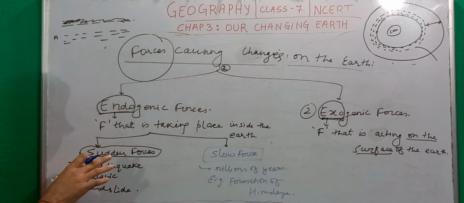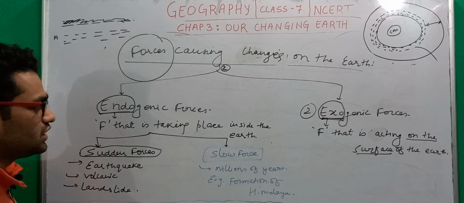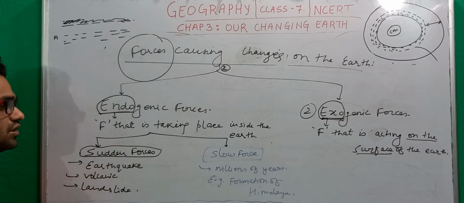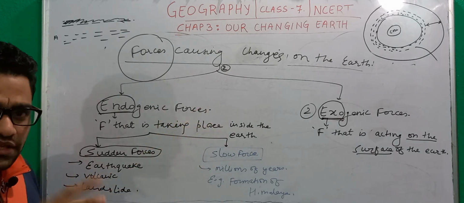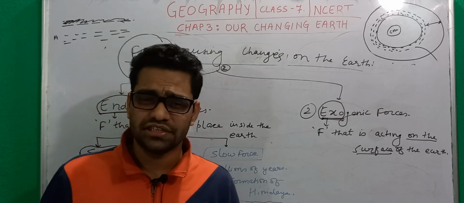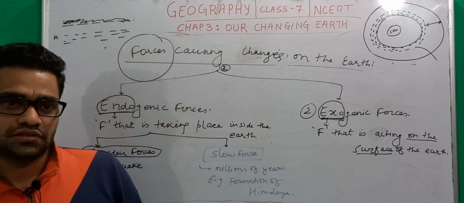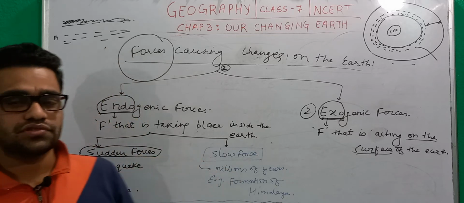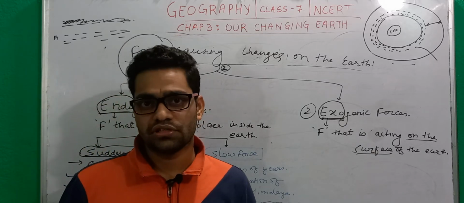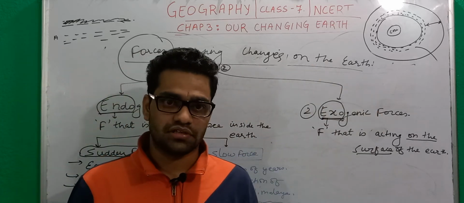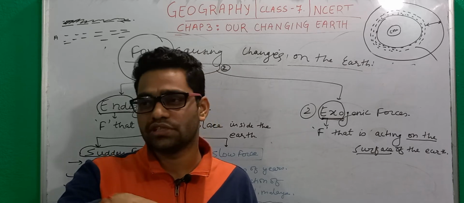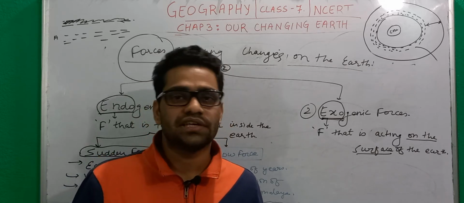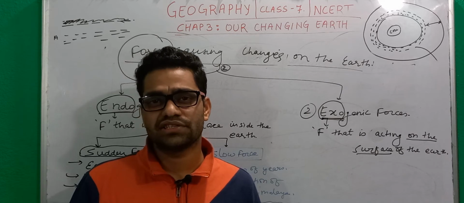And also when we talk about the difference between the sudden force and the slow force, the names themselves suggest sudden and slow. One happens within a few seconds, and the other takes millions of years. There is another very concrete difference: this sudden force causes changes on the earth, but not on a very large scale. It causes changes within the country itself or within the city. Suppose an earthquake has occurred in the USA, will it have any impact on India?